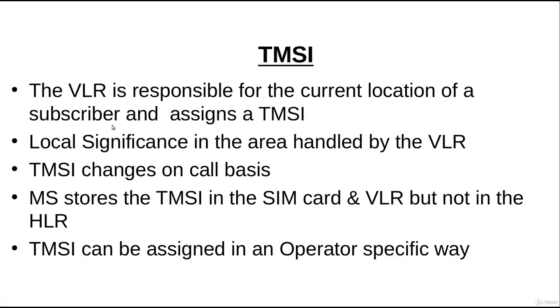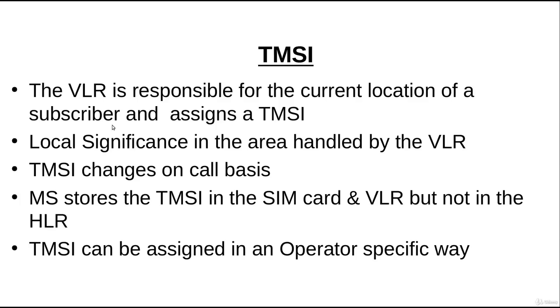So this is the VLR which assigns the TMSI, or temporary mobile subscriber identity. And TMSI can change on a call by call basis, it can change with time, and it is the operator that defines how frequently the TMSI of a user will change.